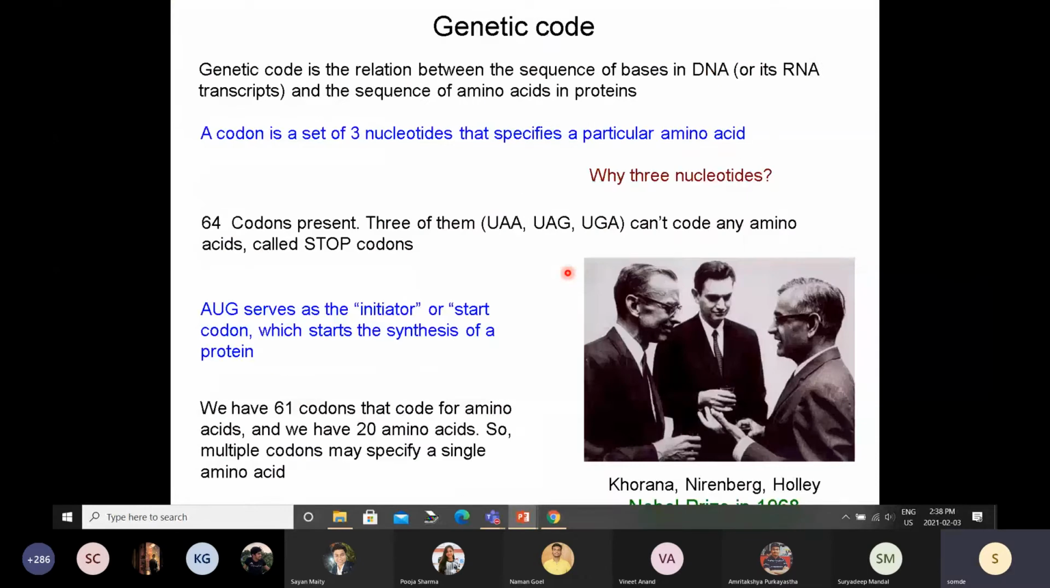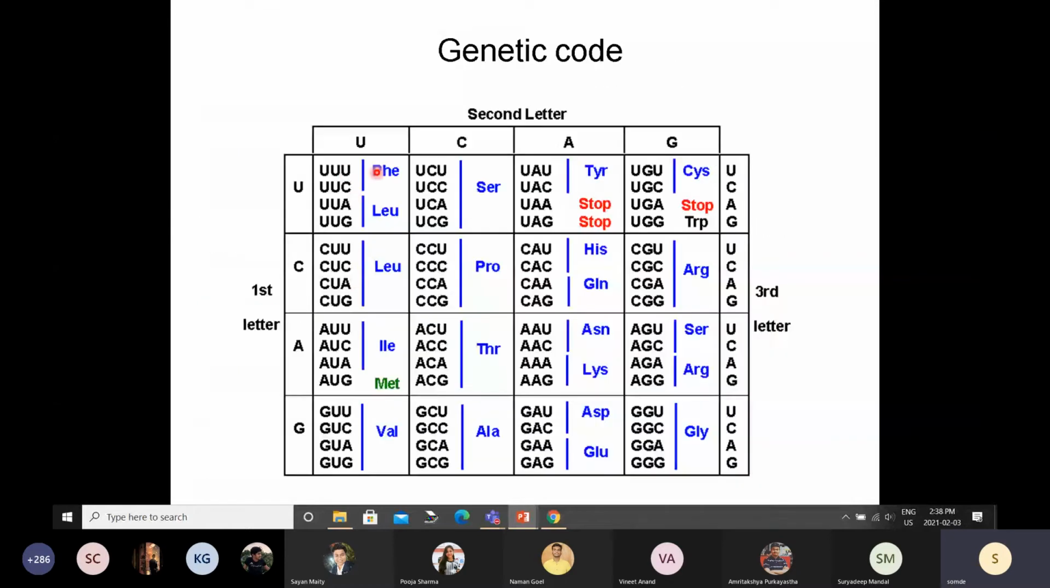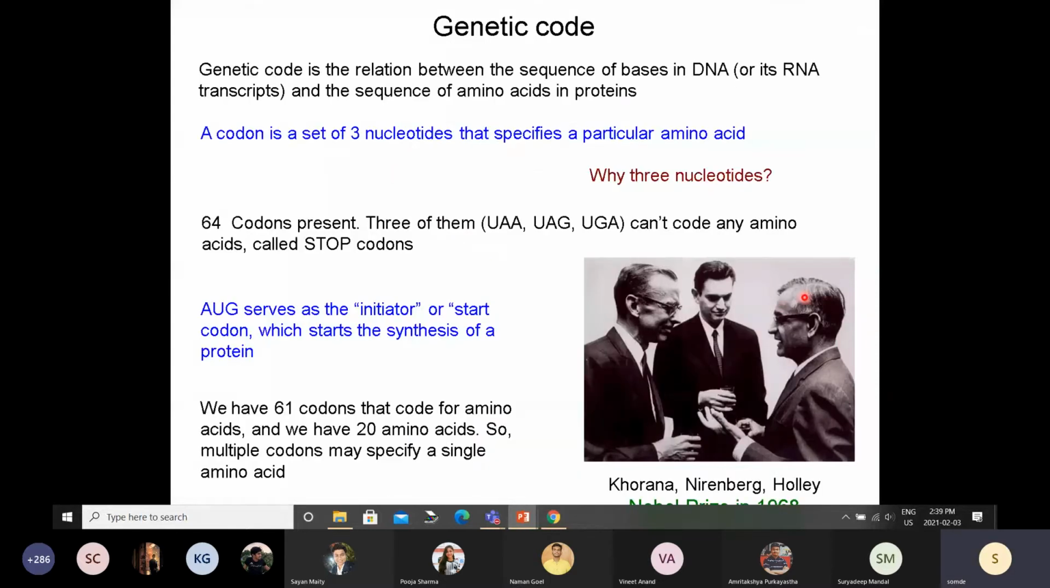This genetic code was figured out by 3 research groups, and together they got the Nobel Prize in 1968. This is Dr. Hargobind Khorana. Khorana, Nirenberg, and Holley, these 3 people together figured out which codon codes for which amino acid. This work was done by Khorana at Harvard, and later on he moved to UBC in Vancouver. And of course they got the Nobel Prize for this work.